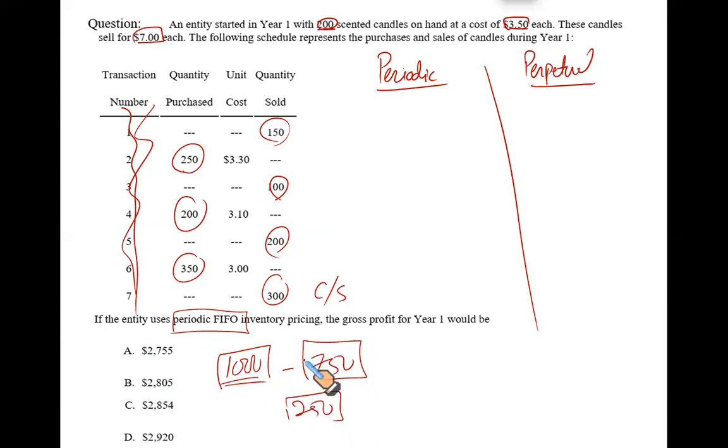Now, since I'm using FIFO, first in, first out, the oldest costs go to CGS. The latest, the most recent costs, go to the closing stock. Now, what are the most recent costs? The most recent cost is $3 per unit, which means my closing stock should have a value of 250 multiplied by 3, that is 750. So this is the value of the closing stock using periodic.